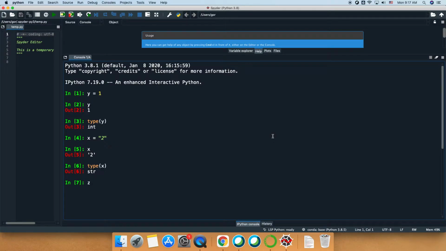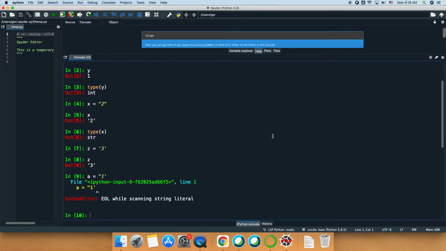So you can introduce z as, let's say, 3 in single quotation marks. What you shouldn't do is use different types of quotation marks in one expression. It will give you an error.